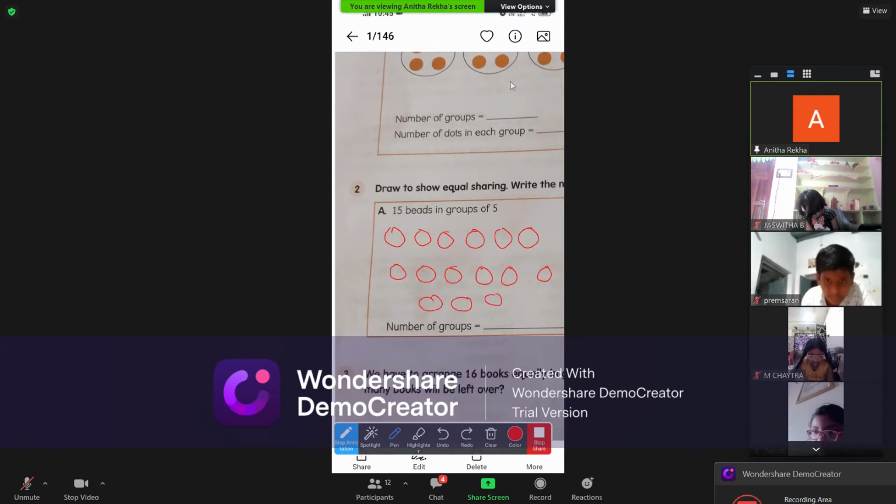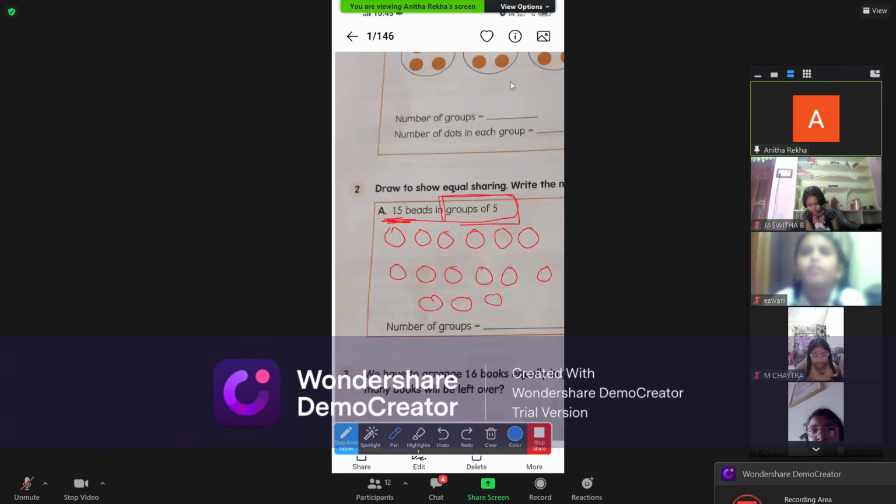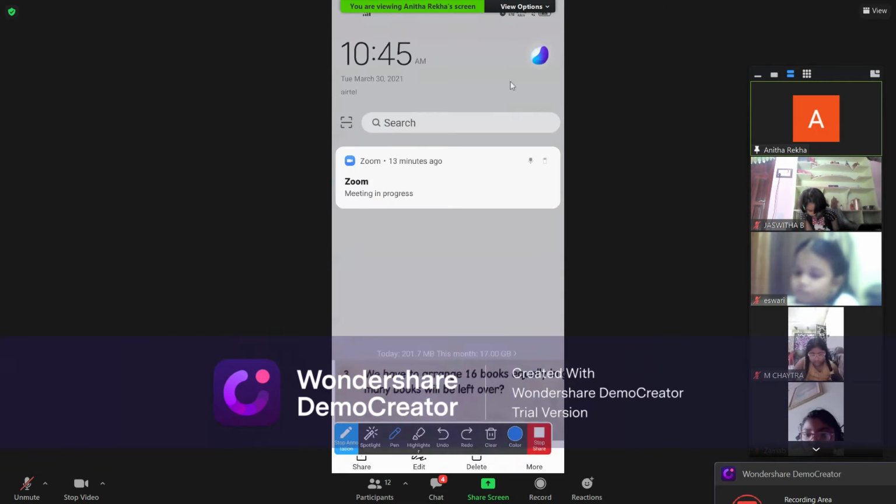See, I don't have place. That's why I have drawn like this. You can draw in any ways. So 15 beads. What is the question they gave, children? In groups of 5. That means in groups of 5, you have to make these 15 beads into 5 equal groups.